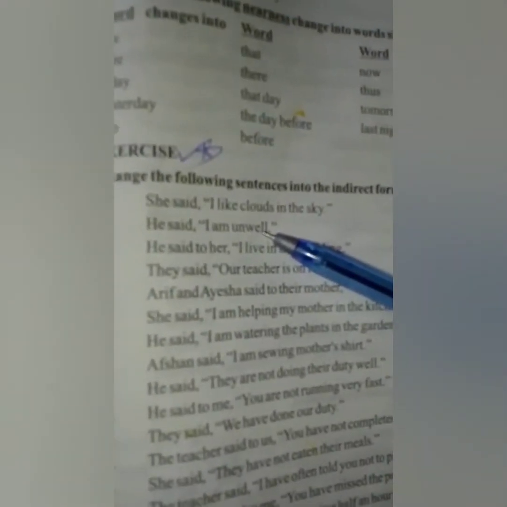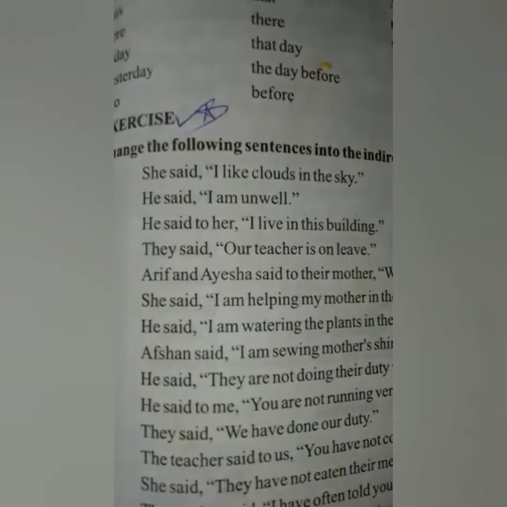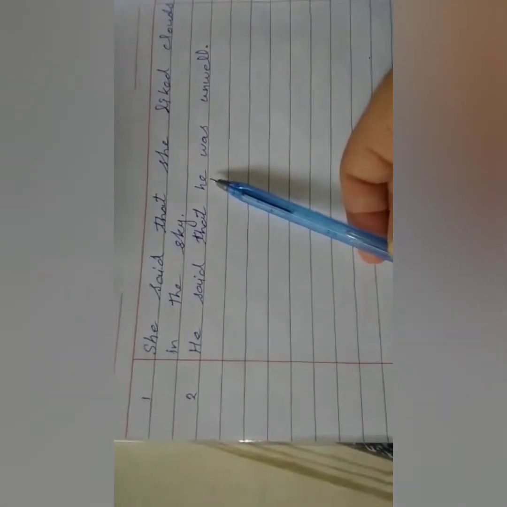Second is, he said, I am unwell. Its indirect will be, he said that he was unwell. Here you see that the inverted commas are removed, the conjunction that is added, and also the pronoun is changed. The pronoun I will change into the pronoun he. He said that he was unwell.